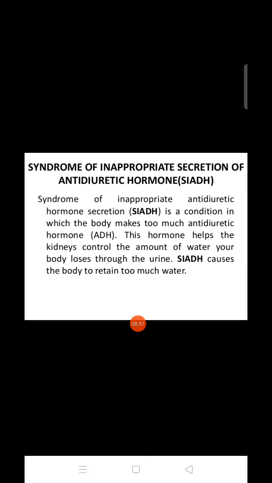Okay, next, what is the syndrome of inappropriate secretion of antidiuretic hormone, SIADH. In this, the antidiuretic hormone will not be regulated properly. It is a condition in which the body makes too much antidiuretic hormone. This hormone helps the kidney control the amount of water your body loses through the urine, and it causes the body to retain too much water.